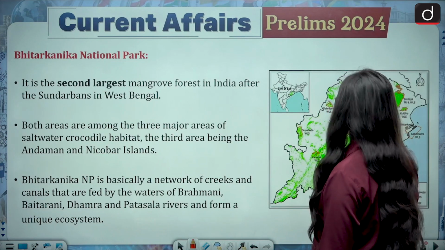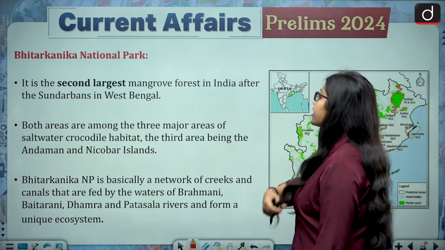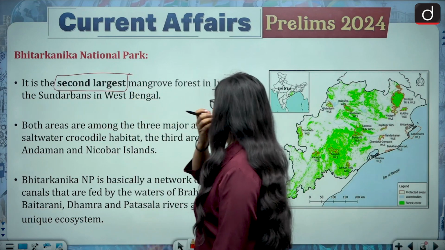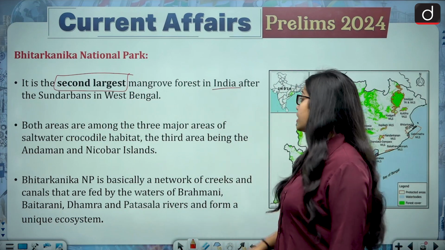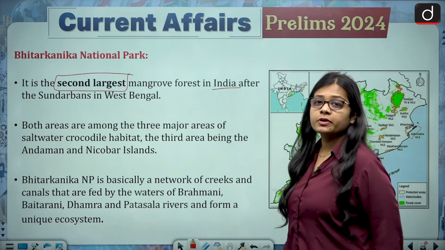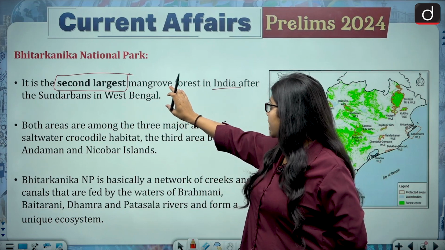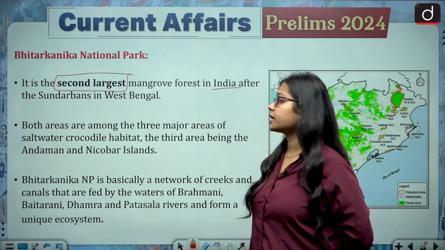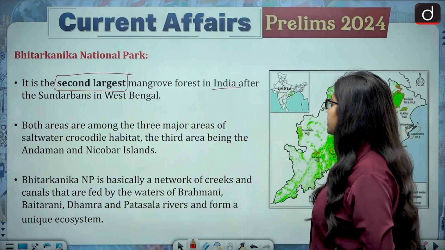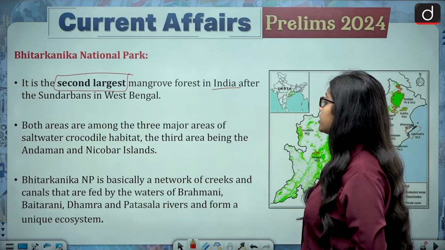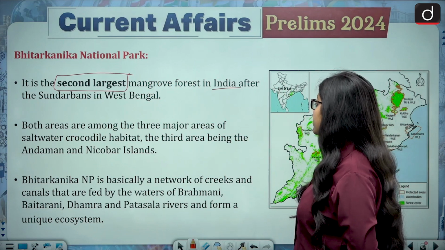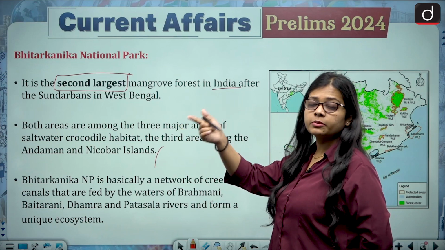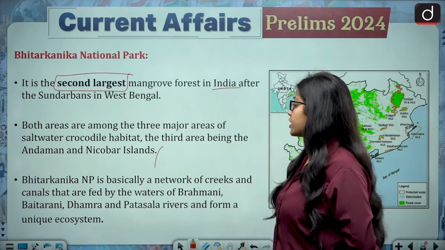Now Bhitarkanika National Park. It is the second largest mangrove forest in India, after the Sundarbans in West Bengal. So Sundarban is the largest mangrove forest in India, and the second largest is Bhitarkanika. Both areas are among the 3 major areas of saltwater crocodile habitat, and the third area is the Andaman and Nicobar Islands. So first is Sundarban, second is Bhitarkanika, third is Andaman and Nicobar.